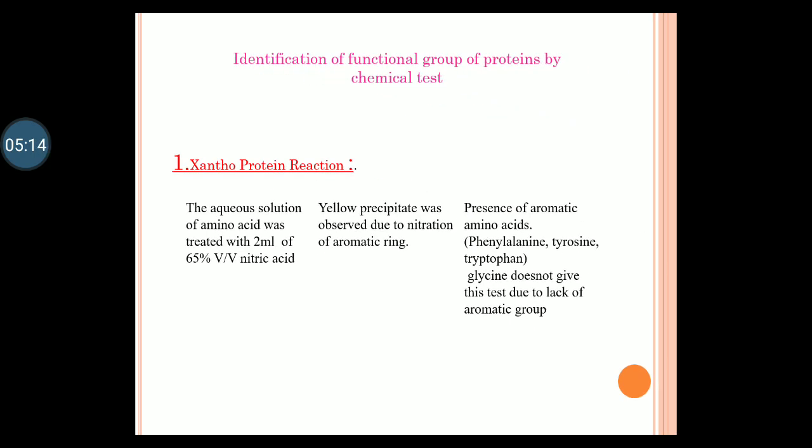The test is very important to identify the aliphatic amino acid and aromatic amino acid. Glycine and leucine do not answer this test because they lack the aromatic amino group.